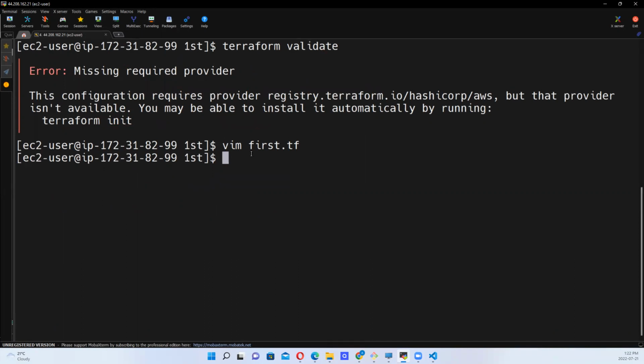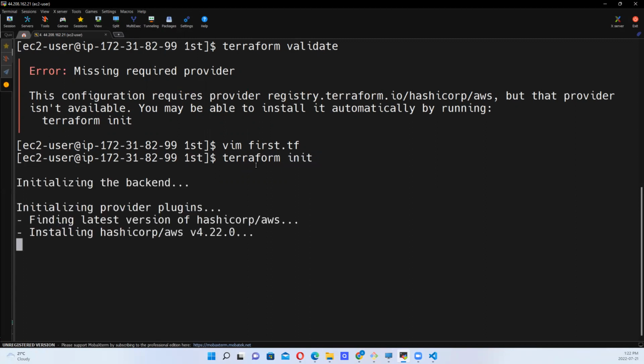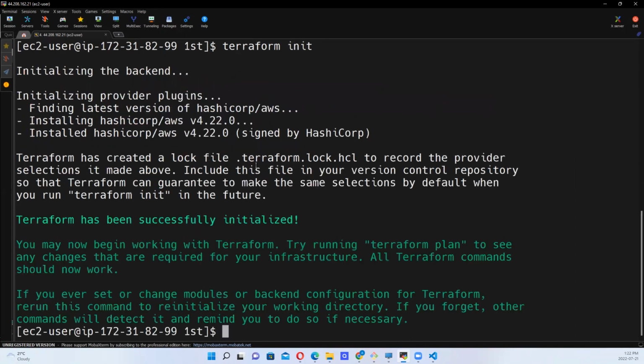Did we not do this already? We initialized Terraform, didn't we? So let's do it again. Terraform init. Okay. Successfully initialized. So we've initialized Terraform. So let's run the command again, right? So terraform validate, okay?